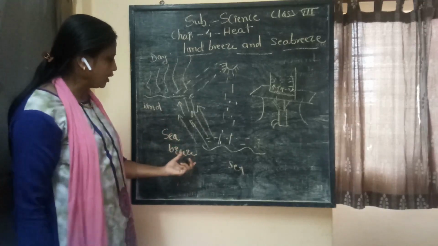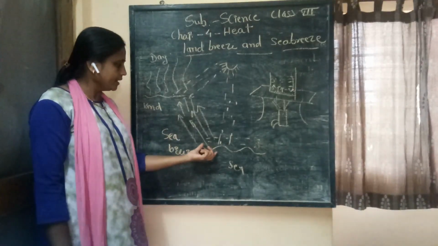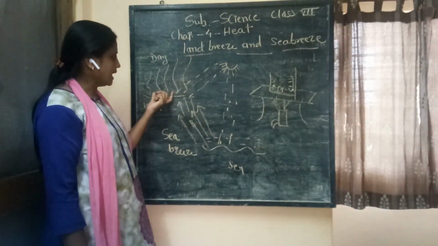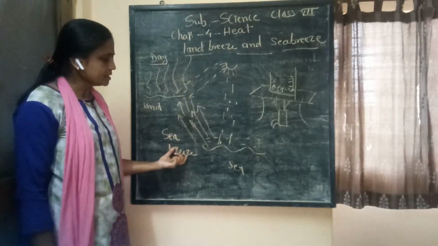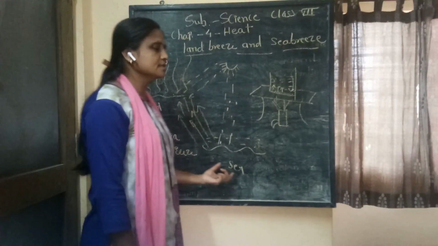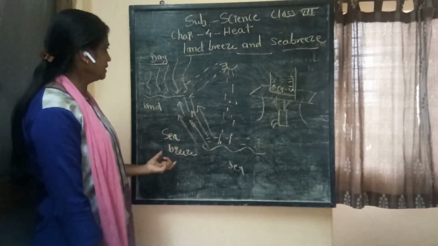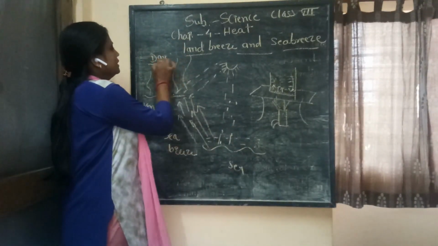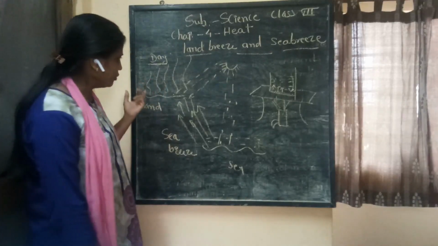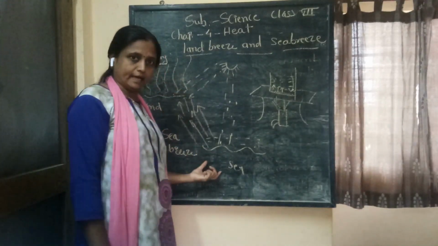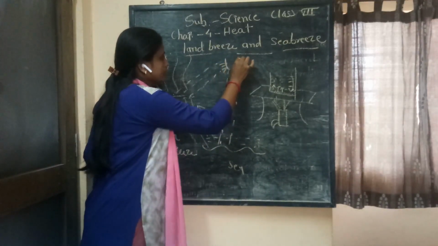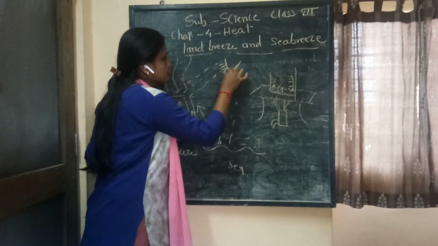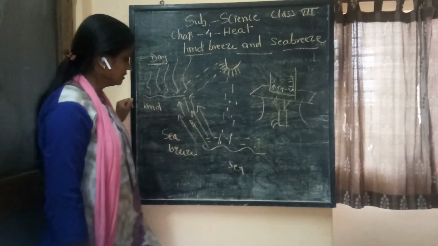This means the phenomenon of cold air moving towards the land during the daytime is known as the sea breeze, and it takes place during the daytime. When you draw the diagram of the sea breeze, you must compulsorily show the sunlight.